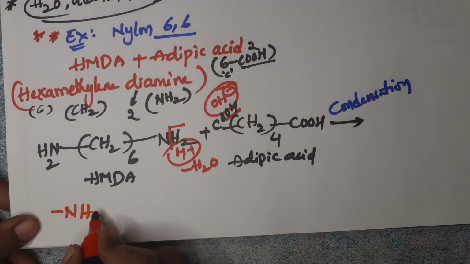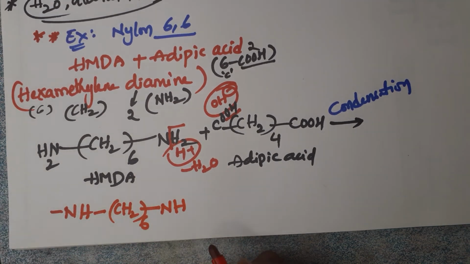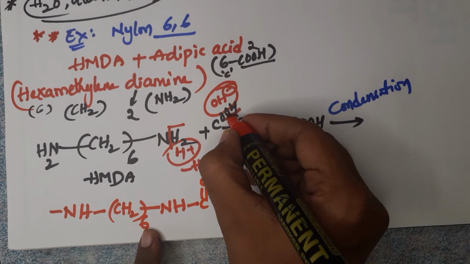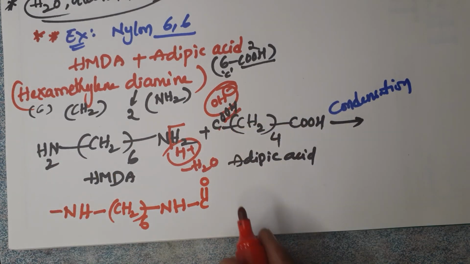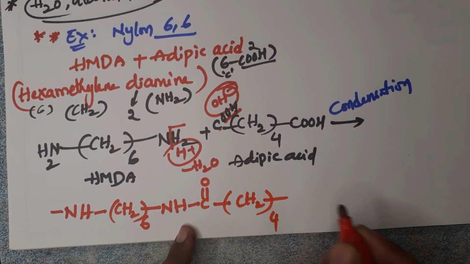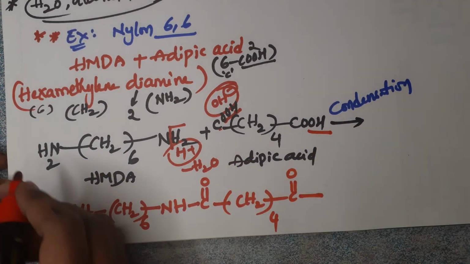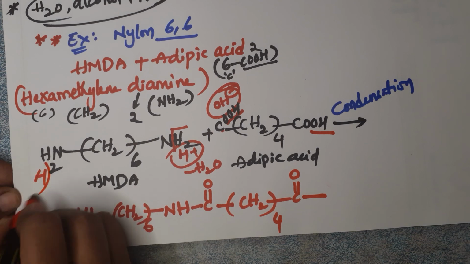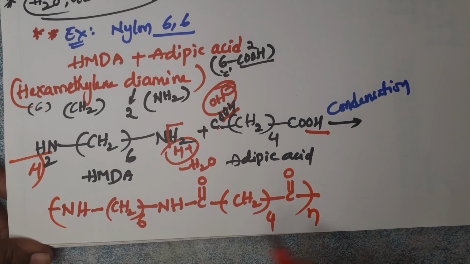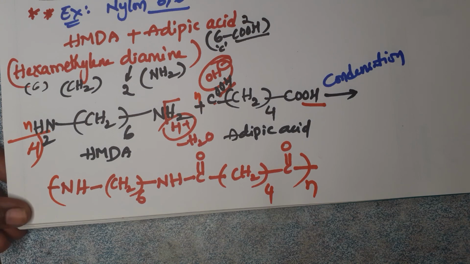Next, CH2 6 times remains like this, and here also we write only NH, and to this NH we have only C double bond O. Here OH is removed, and we have only the remaining C double bond O, and this C double bond O is connected to the CH2 groups, with the remaining 4 as they are, and here also C double bond O only, and here OH is removed by another amine, and one hydrogen is removed from the other. Okay, and this is the structure of n units. Here we are keeping it as n, and this is the structure of what?